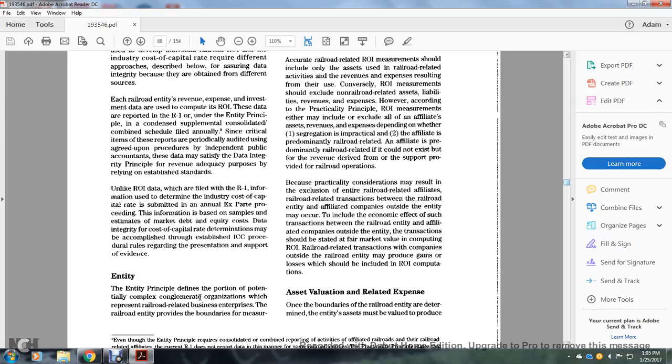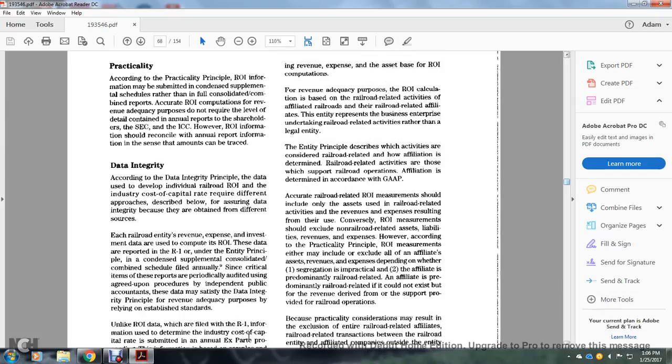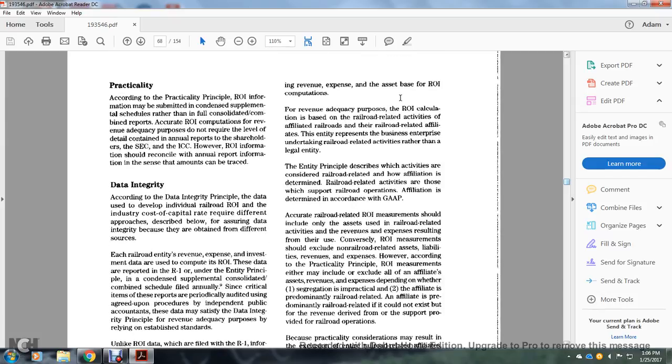The entity principle is designed to address the potentially complex conglomerate organization of railroad-related business enterprises. Railroad entities will provide the boundary of the measurement of revenue, expense, and assets as the basis for the return on investment and computation for revenue adequacy purposes. The railroad investment and railroad return on investment calculation are based on railroad-related activities, including affiliated railroads and other railroad-related affiliates, and on the representation of business entities that undertake railroad-related activities rather than on legal entities.